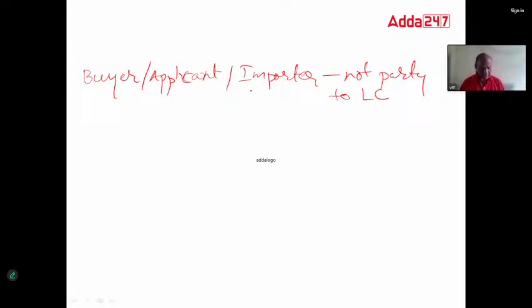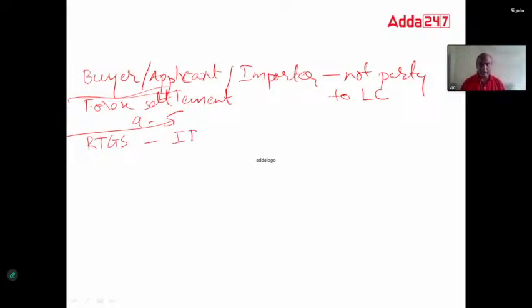Then the timing for forex settlement. Forex settlement is generally between 9 to 5. Remember this one, those who are going for the exam. RTGS was developed by whom? IDRBT. Remember this name. It was developed by IDRBT.